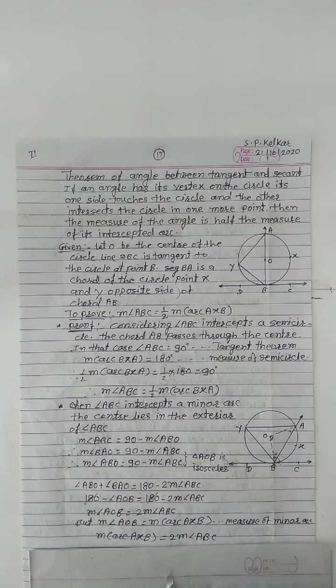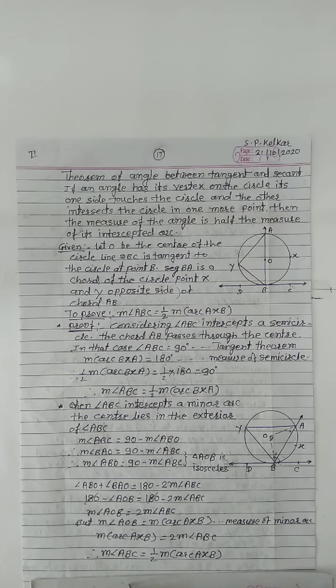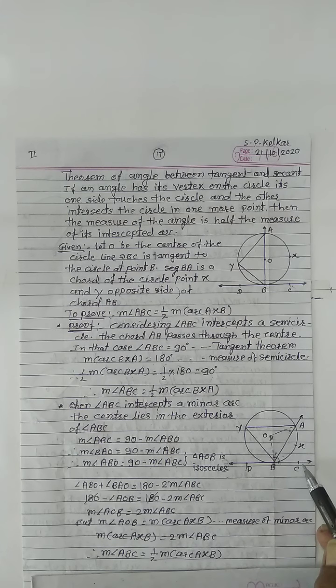Then measure of arc AXB equals twice measure of angle ABC. This 2 goes to the left side and divides the arc, so measure of angle ABC equals 1 by 2 measure of arc AXB. This arc AXB is intercepted by this angle ABC.